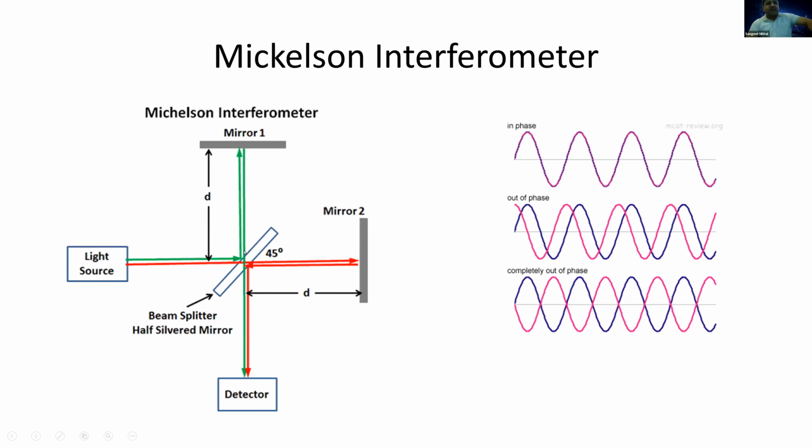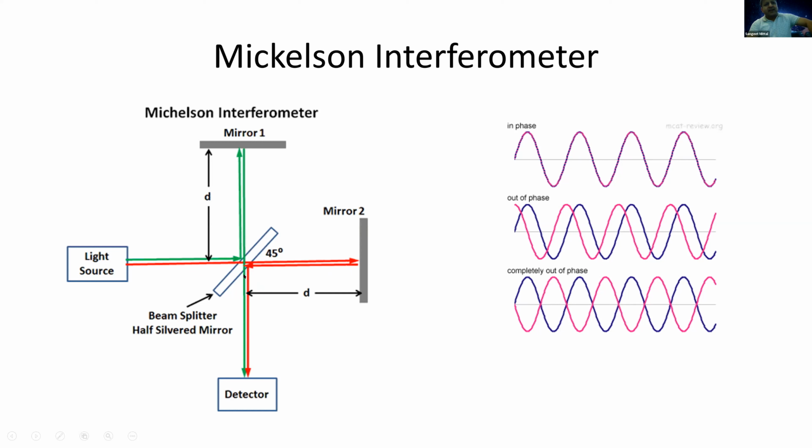So this mirror will reflect the light back, and then again through the beam splitter, the light will go to the detector. And again, this mirror also, or the eye or any other tissue that is going to be studied, reflects the light back. Again, it will strike this beam splitter here and go to the detector. So the detector will analyze the signal that is coming from this mirror, that is the reference mirror, and this part, that is the tissue that is to be studied.